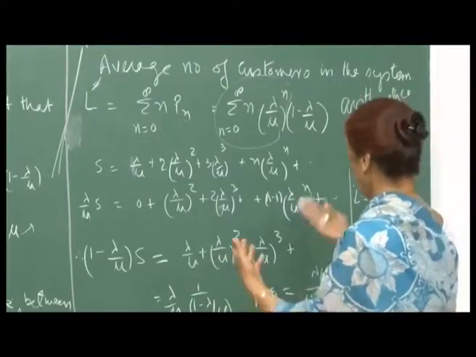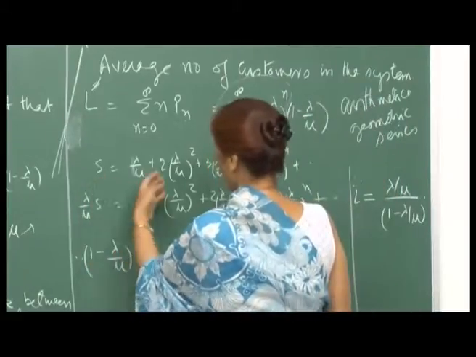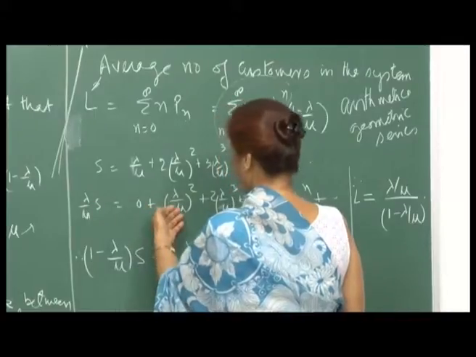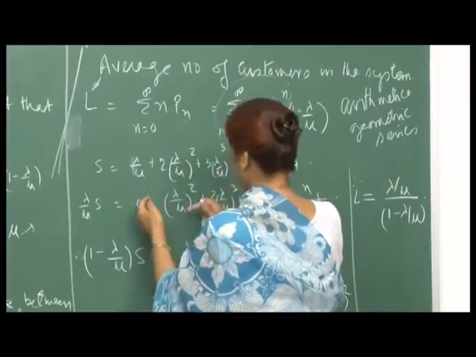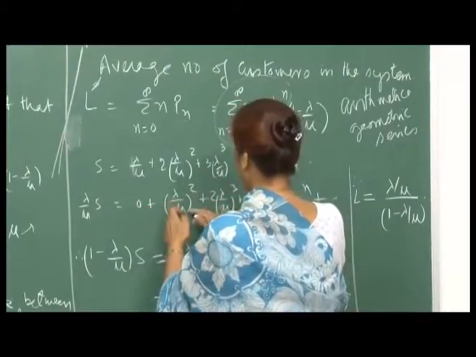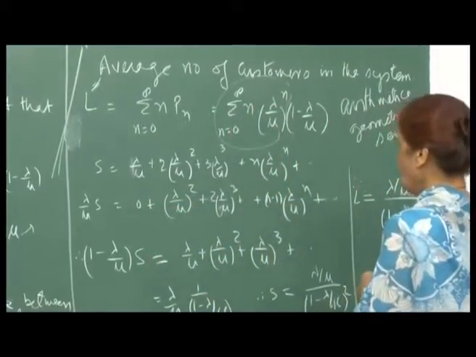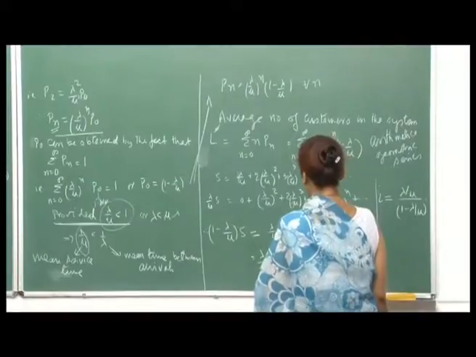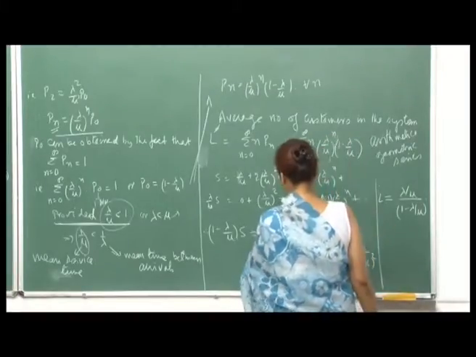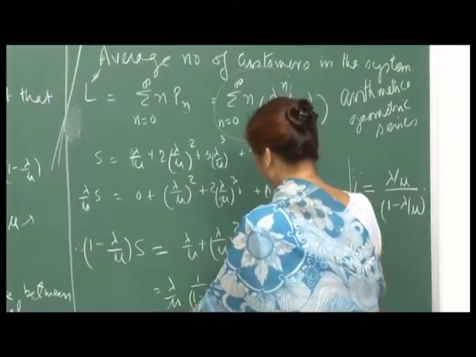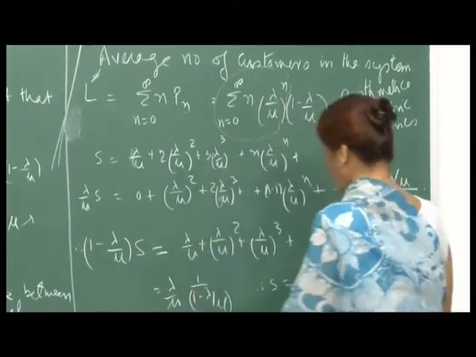So, the way to sum up such a series is that you write down S, and then you write lambda by mu S, just shifting the terms by writing them from the second position. Then the difference comes out to be a geometric series. Here the first term is lambda by mu, so I will write lambda by mu into 1 upon 1 minus lambda by mu.